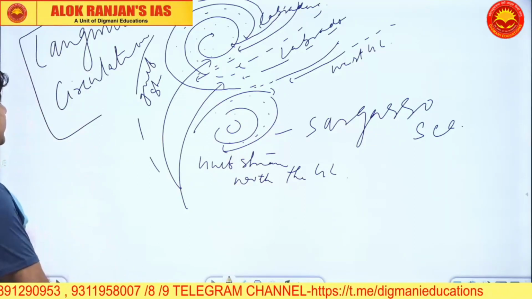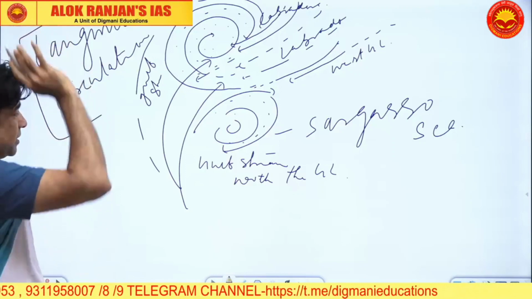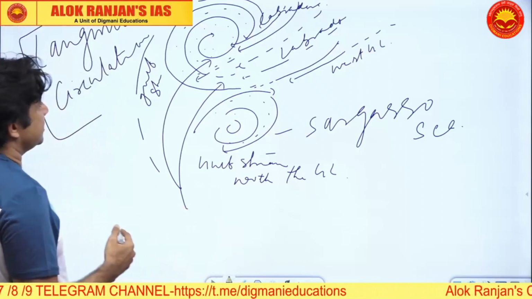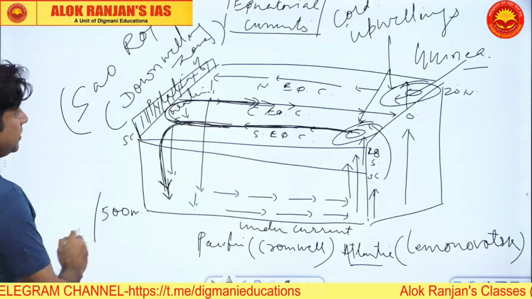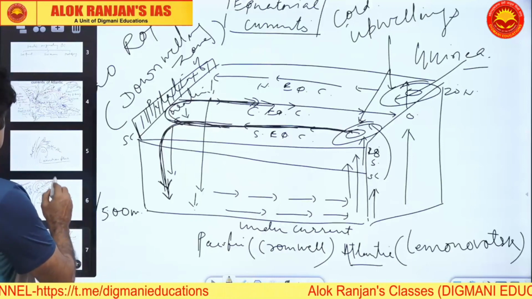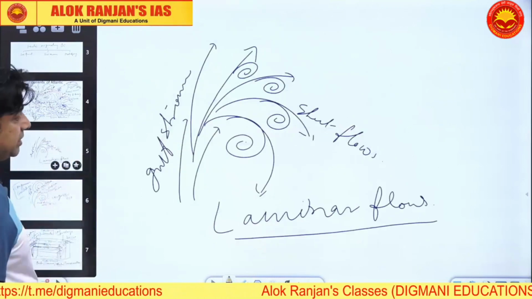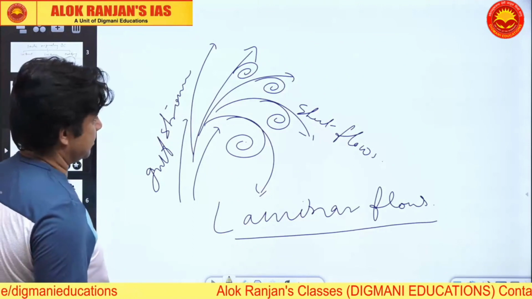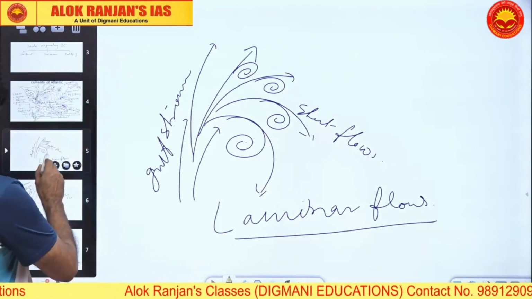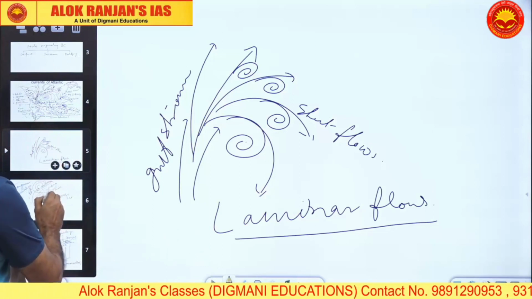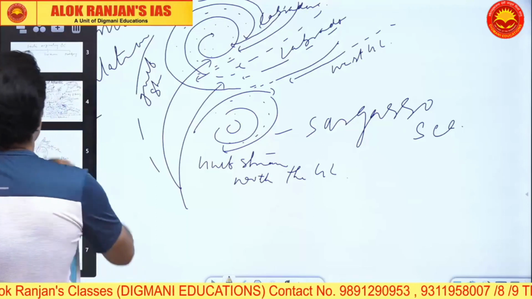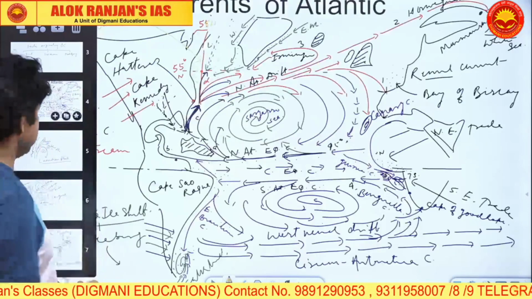So this is your Langmuir circulation, so you have to remember it. This must be coming in the examination. Sargasso Sea has already been asked, and this eddy formation, the laminar flows of the Gulf Stream. The sheet flow, laminar flow. Then I talked about the Gulf Stream, and this was your Langmuir circulation. So remember all these.